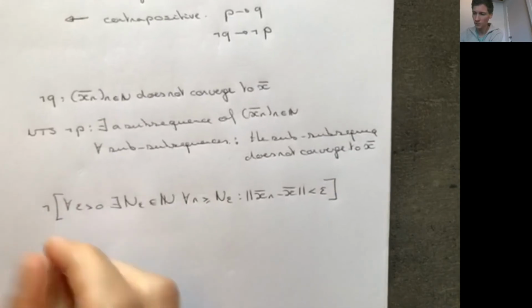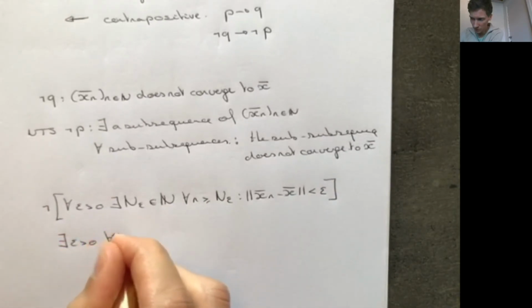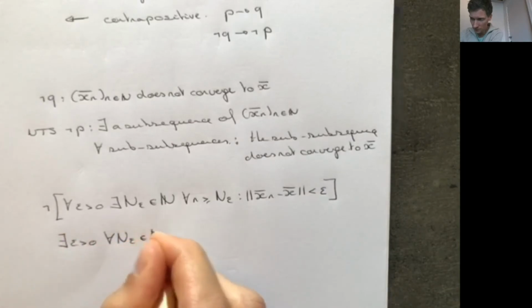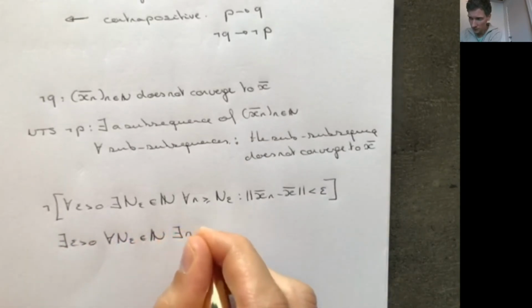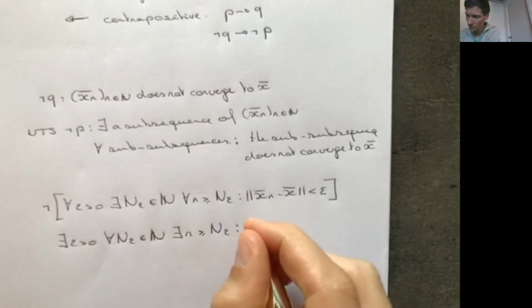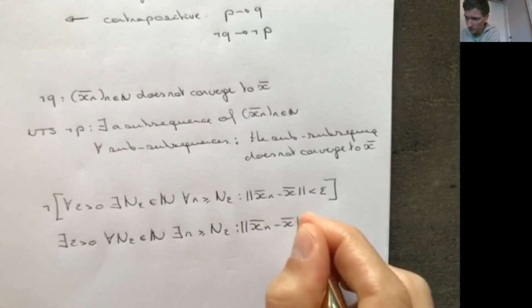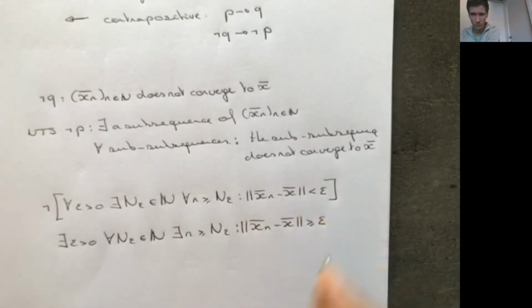If I negate the formula, I get that there exists an epsilon bigger than 0, such that for all N epsilon in the natural numbers, there exists an n greater or equal to this N epsilon, such that |xn minus x| is greater or equal to epsilon.